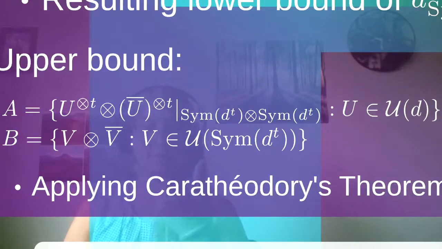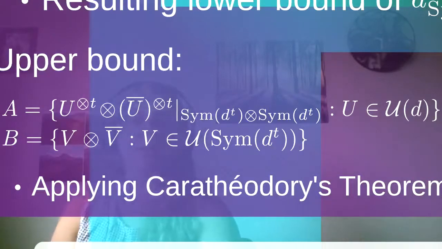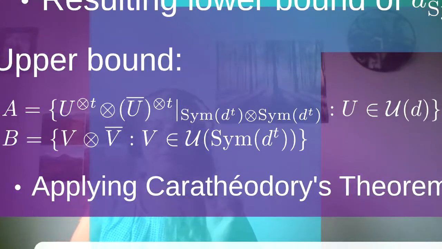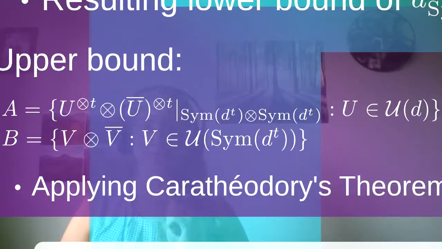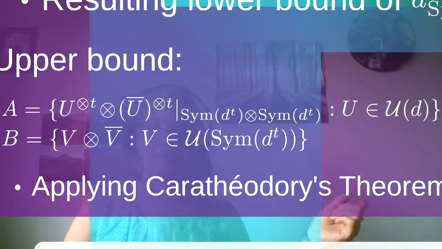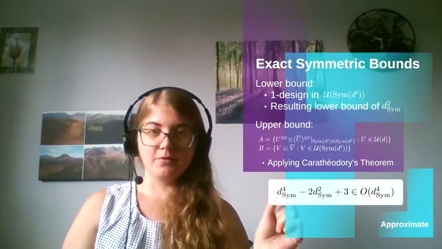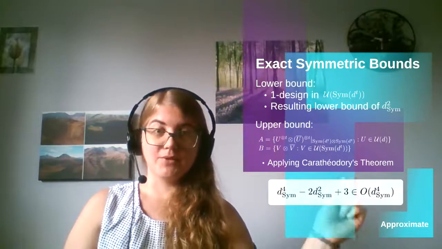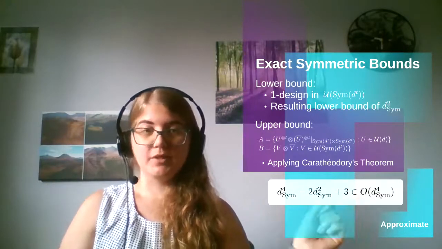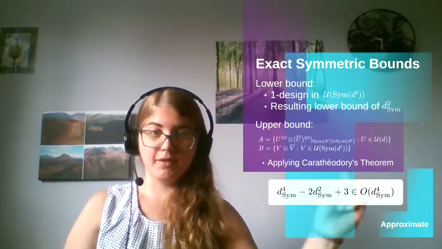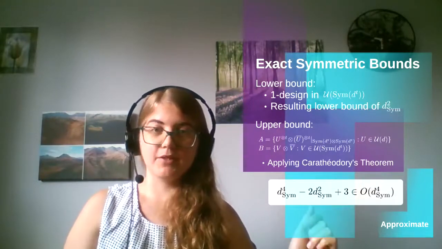And since we have this dimension, we can now apply Carathéodory's theorem to say that the elements of the convex hull of A can be written as the convex combinations of at most the dimension of B plus 1 elements. So we end up with d_sym to the power 4 minus 2 d_sym squared plus 3, where Roy and Scott's result was the plus 2. And since applying Carathéodory's theorem, we now have the plus 3.